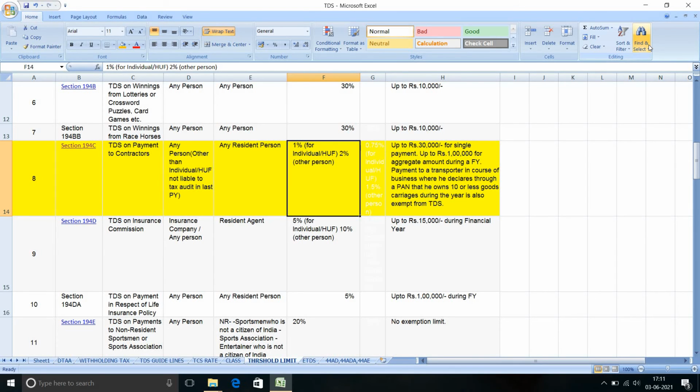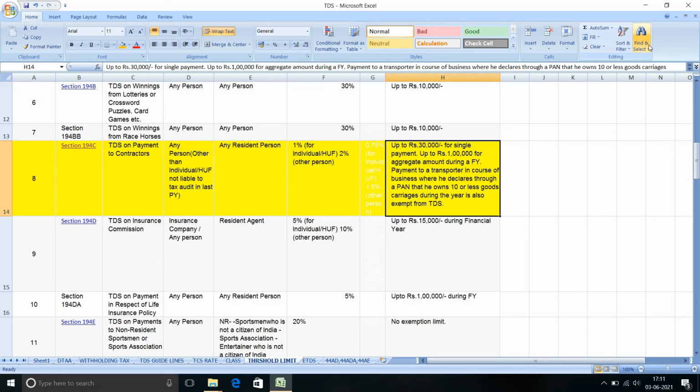Because a single payment or single contract is not more than 30,000. But if I give you the same 28,000 bill four times in the same financial year, then you have to deduct TDS. Why? Because per annum it will cross 1 lakh.